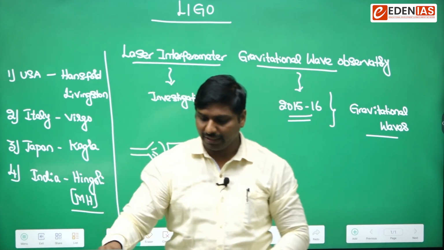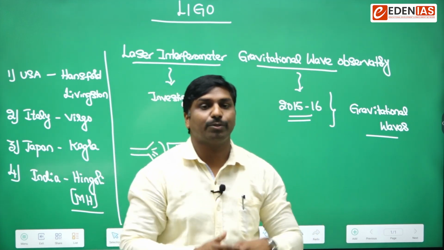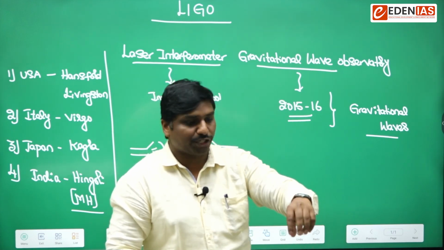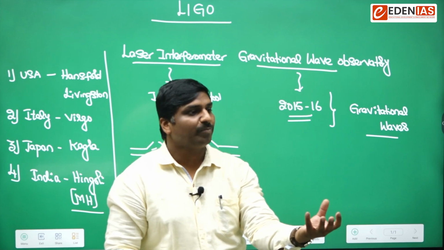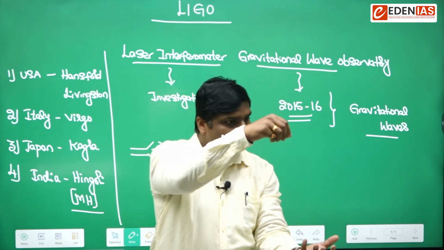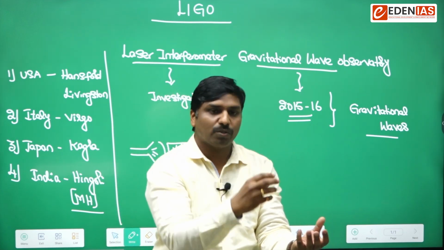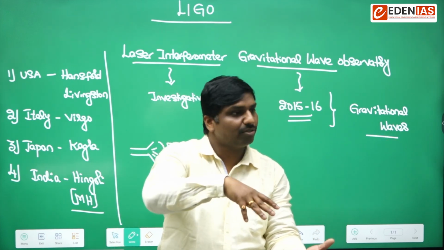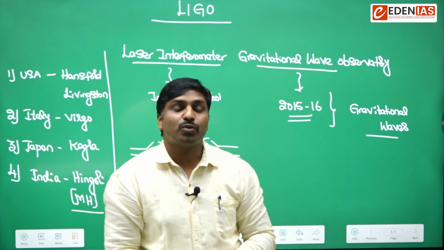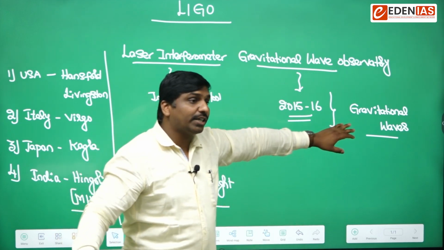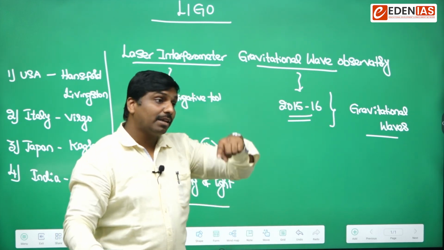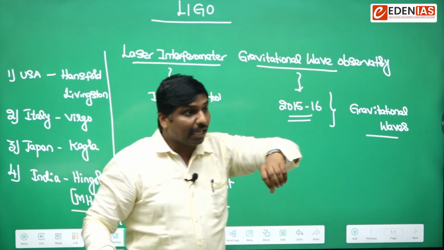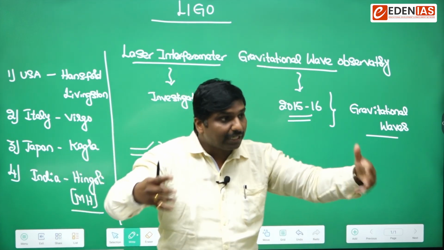So you simply remember, or just imagine, that they are like normal waves which we get in water. Take a bucket of water, and if you drop a stone in it, we can see some ripples flowing in the bucket of water. Can you recollect that? In a similar fashion, gravitational waves are nothing but ripples, but they are in space. Are you getting that? They are ripples that would be generated in space.